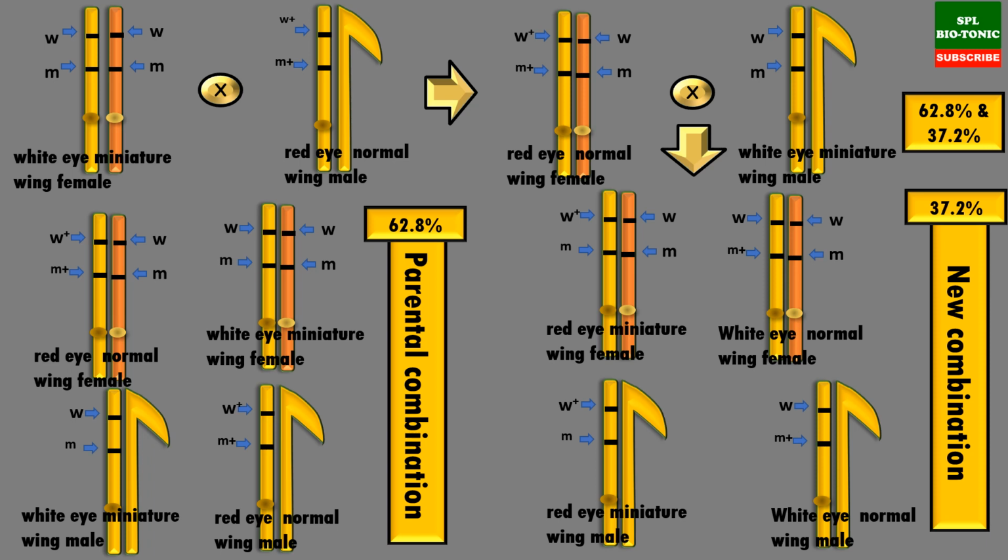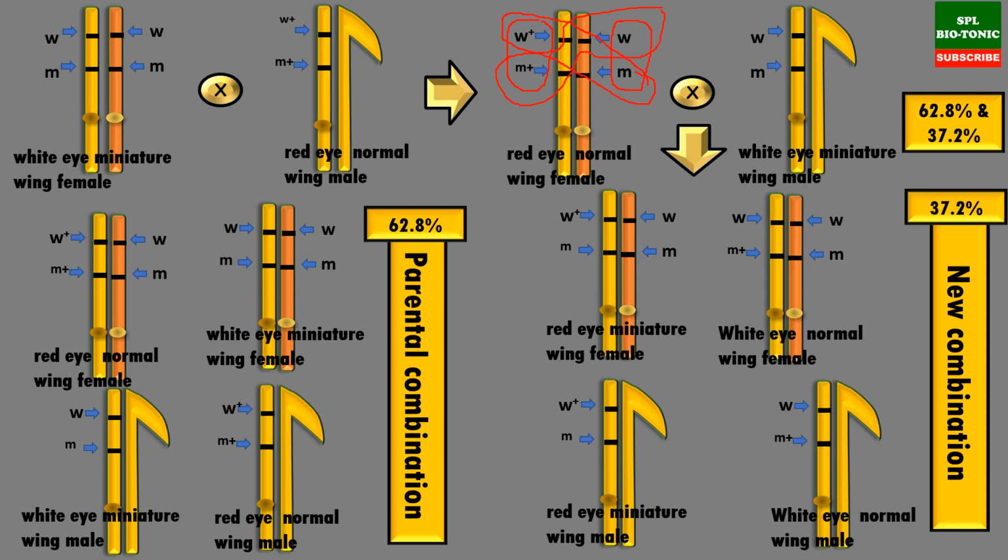When this F1 forms gametes, the female forms this as the first gamete, that is W plus and M plus. The second gamete produced by the female is W and M. The third gamete is W plus and M, and the fourth gamete produced by the female is W and M plus.